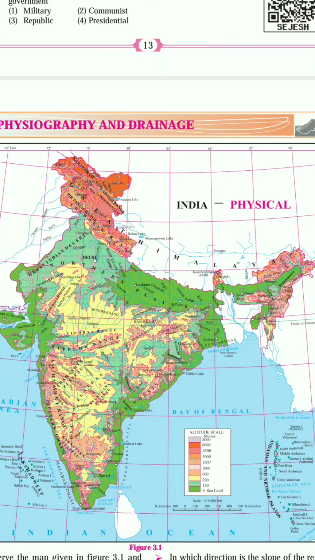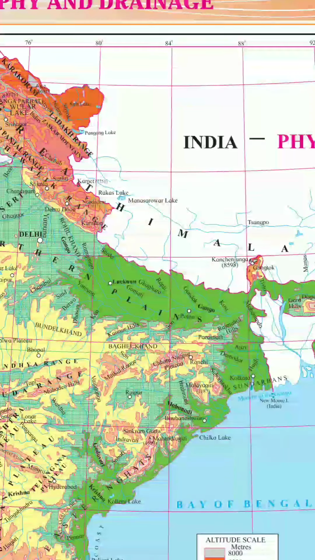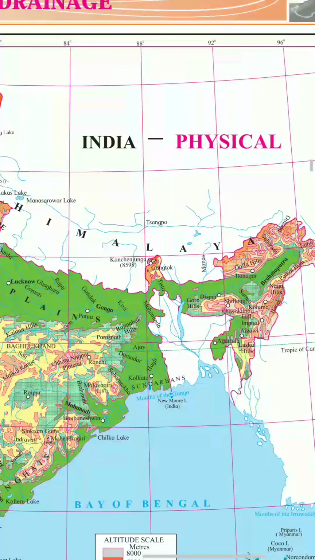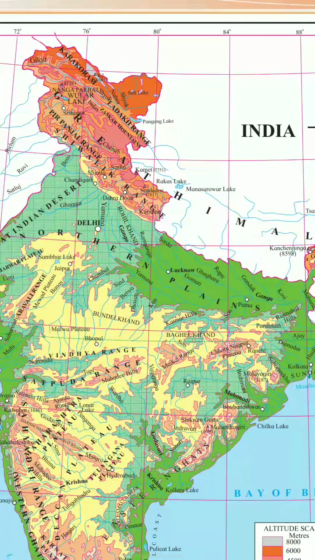See, the first part, which is the highest part, this upper one. This is the Western Himalaya, and this is the Eastern Himalaya. Eastern Himalaya means Sikkim and Arunachal Pradesh and all this orange color you are seeing here. So this is the first division of India.